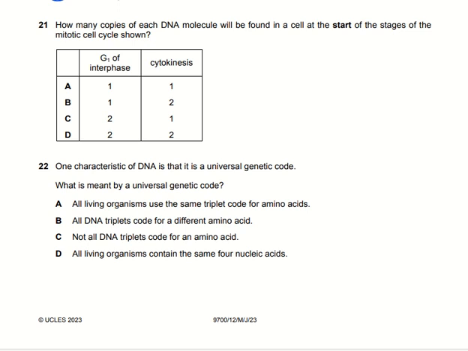How many copies of each DNA molecule will be found in the cell at the start of the stages of the mitotic cell cycle: G1 phase and cytokinesis? G1 phase is the very first phase of the cell cycle, and cytokinesis is the very last stage. In the very first stage there is only one DNA molecule, and at the last stage there are two DNA molecules which enter the two successive daughter cells. So we can say there is only one DNA molecule at G1 of interphase and two at cytokinesis. So option B here is the right one.